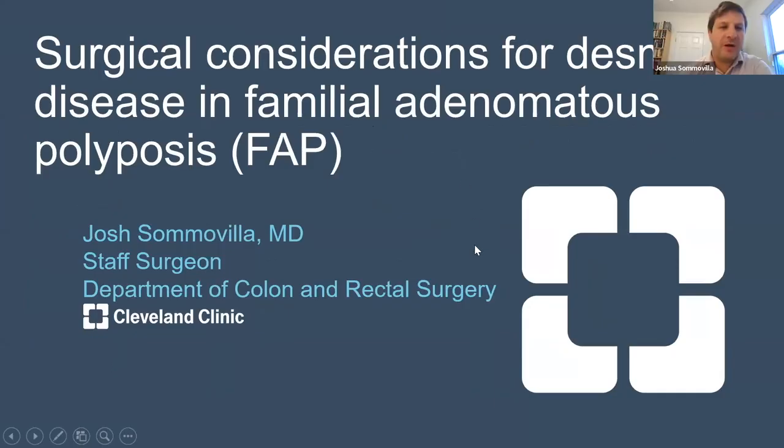So my name is Joshua Sommovilla, and I'm a colorectal surgeon, also working at the Cleveland Clinic as part of our Weiss Center, which specializes in treating patients with hereditary GI cancer syndromes, one of which is FAP. So we do see a lot of patients with familial polyposis as part of our program, and we see a lot of patients with desmoid disease. And I'll be talking about surgical considerations for desmoid disease in FAP patients.